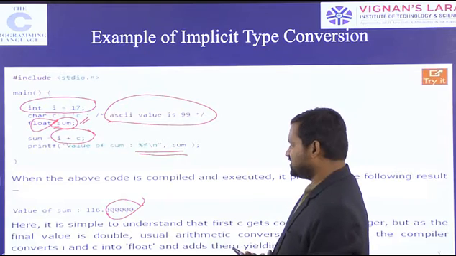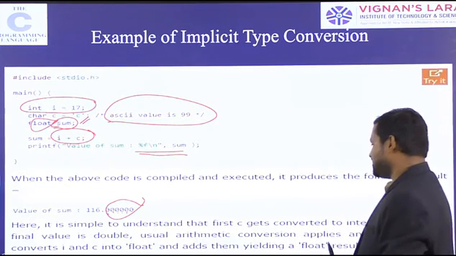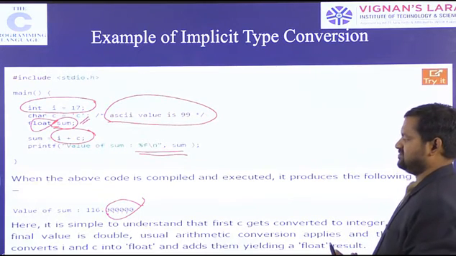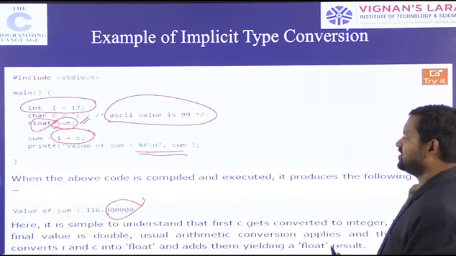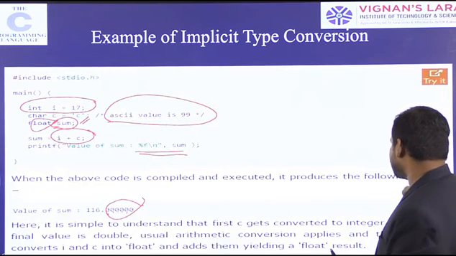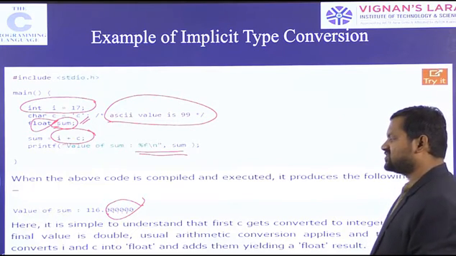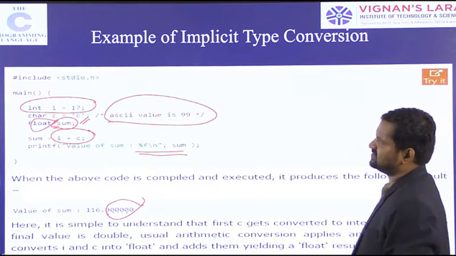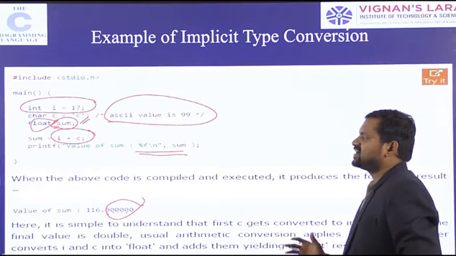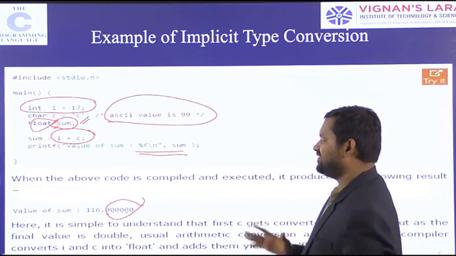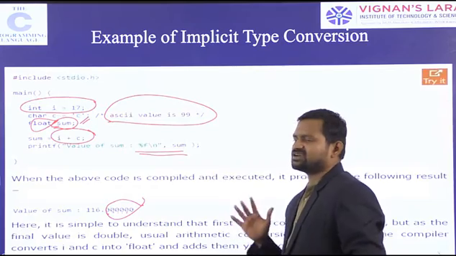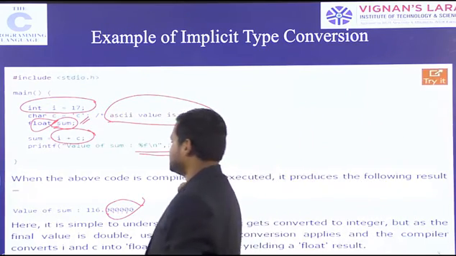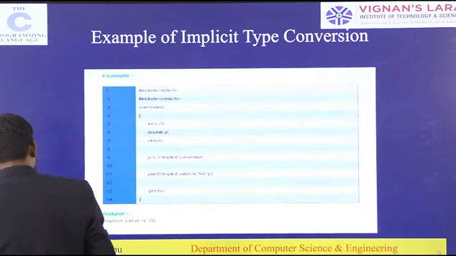Here it is simple to understand that first c gets converted into integer, but as the final value is double, usual arithmetic conversion applies, and the compiler converts i and c into float and then adds them, yielding a float value as the result. Automatically float is converted to double. So this is one implicit type conversion.